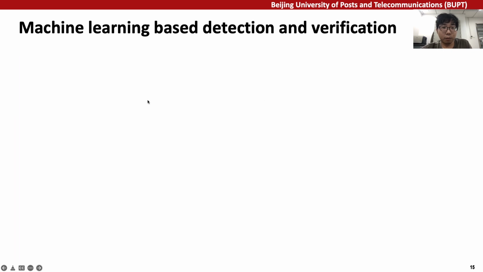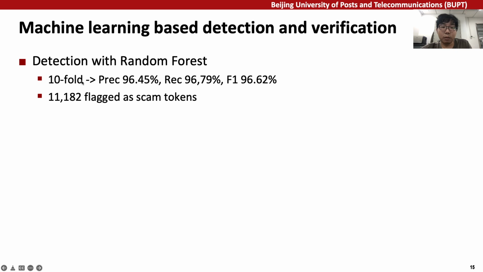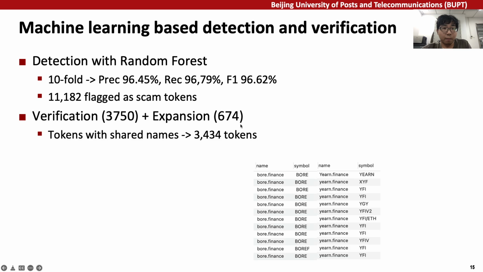We have tried different kinds of models, and the random forest model achieves the best result. The tenfold cross validation suggests the high accuracy of our approach, and our classifier flags over 11,000 tokens as potential scam tokens. We next used a strict verification strategy to label the most reliable scam tokens. First, we found many of the flagged tokens shared identical token names with each other. For example, there are many tokens named ball.finance or yan.finance, which are known DeFi projects.